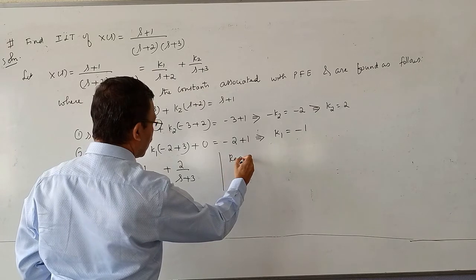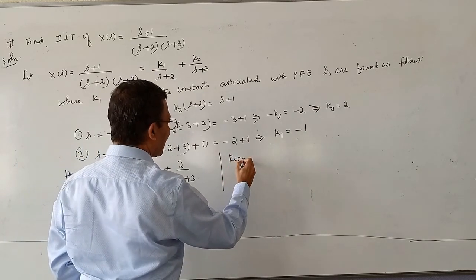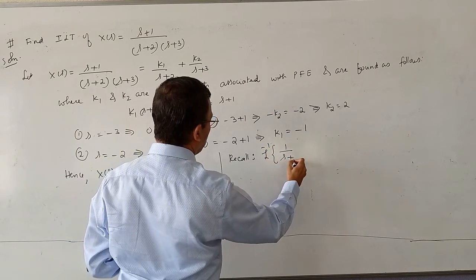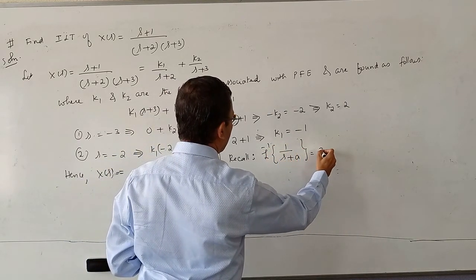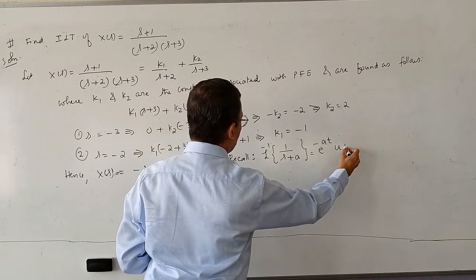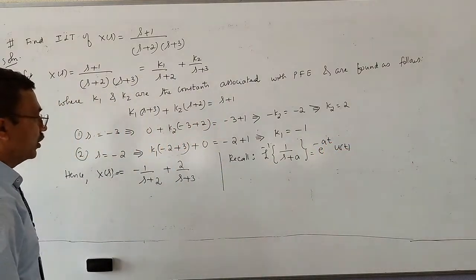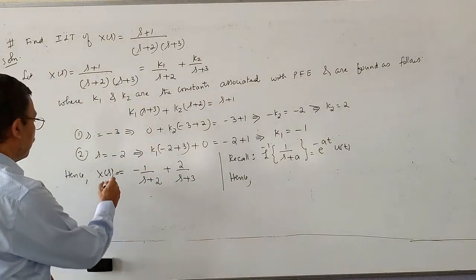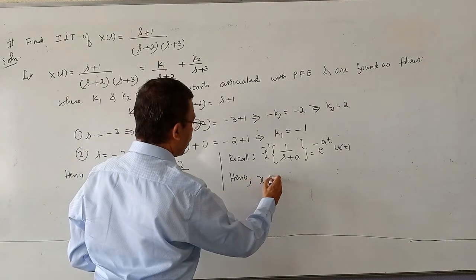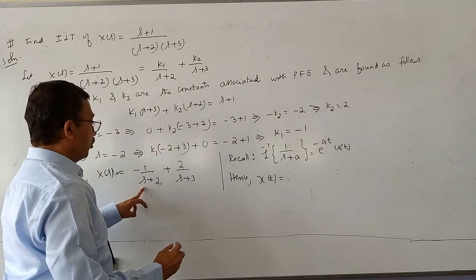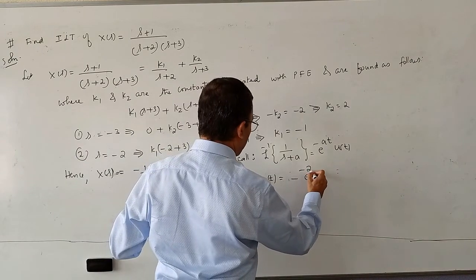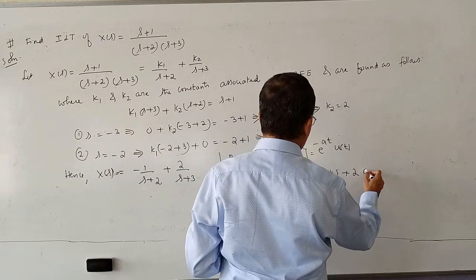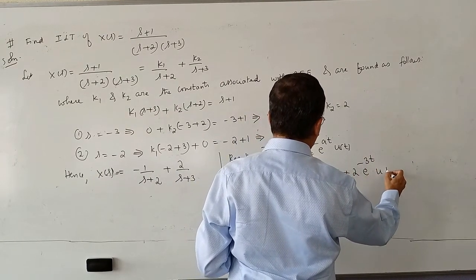Recall, the Laplace inverse of 1 over (s+a) equals e to the power minus at into u(t). Hence, the inverse Laplace of X(s) is x(t) = minus e to the power minus 2t into u(t) plus 2 into e to the power minus 3t into u(t).